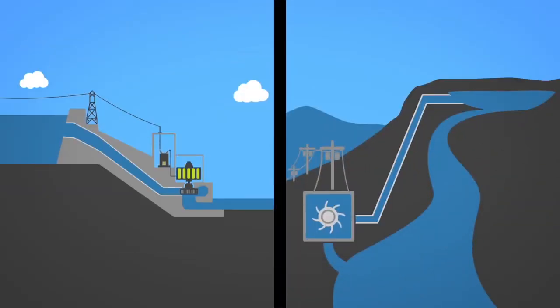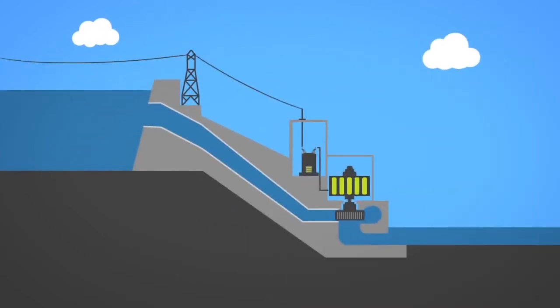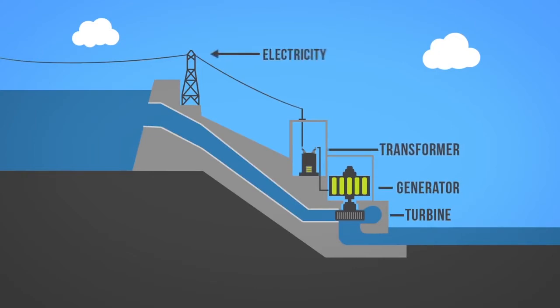There are two main types of hydroelectricity production: dams and run-of-river. Hydro dams utilize the potential energy from dammed water to produce electricity. A dam is a large barrier constructed to raise the level of water and control its flow. The elevation created by the dam creates gravitational force for turning the turbine when water is released.